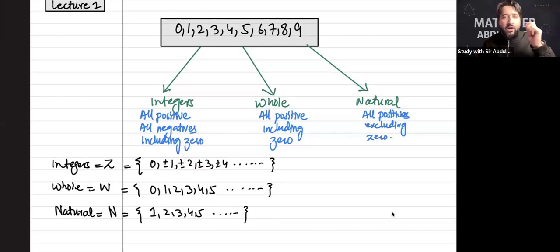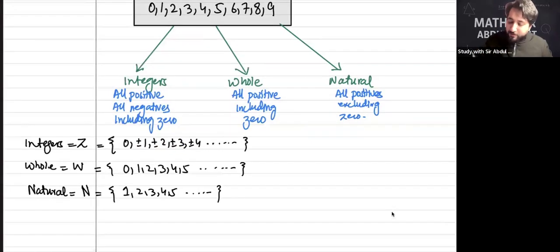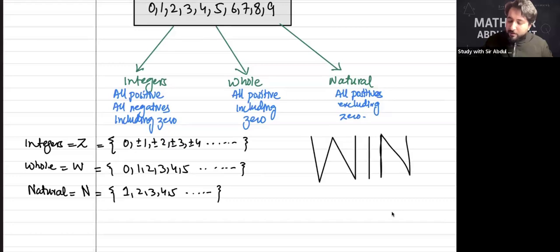Now, what's the hack to memorize that? Write the letters W, I and N. It's a win: whole numbers, integers and naturals. Below W, write 0 plus.